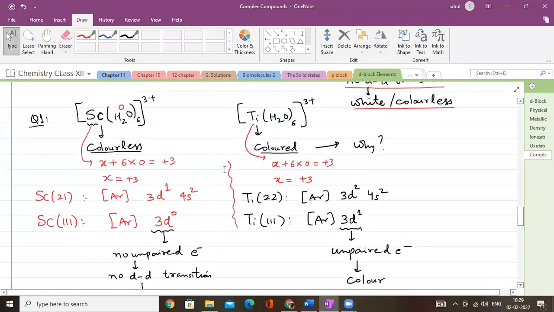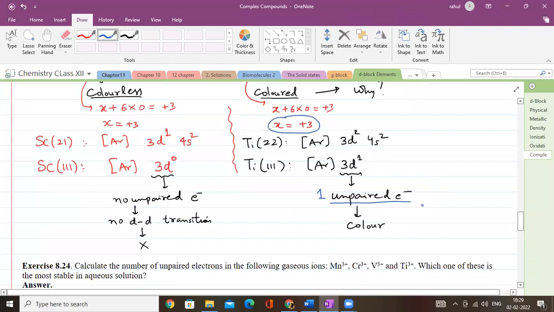But on the other hand, if I'm talking about what? Titanium. Titanium aqua complex is colored. Again, titanium also has plus 3 oxidation state. Titanium is atomic number 22, argon 3d2 4s2. Titanium 3 positive means 3d1. There is one unpaired electron, and that's why it is capable of showing you DD transition, and since it is showing DD transition, it will show you color.